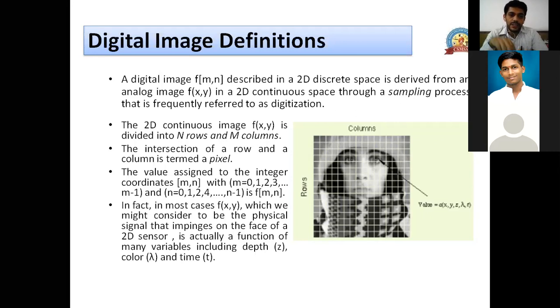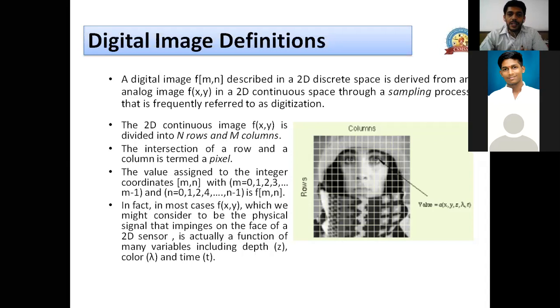So it is a function of many different variables which gives us the final intensity value at that particular pixel. Is this clear? That is the digital image definition in terms of mathematics.